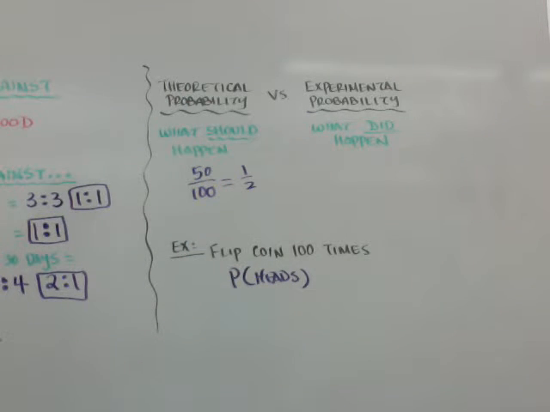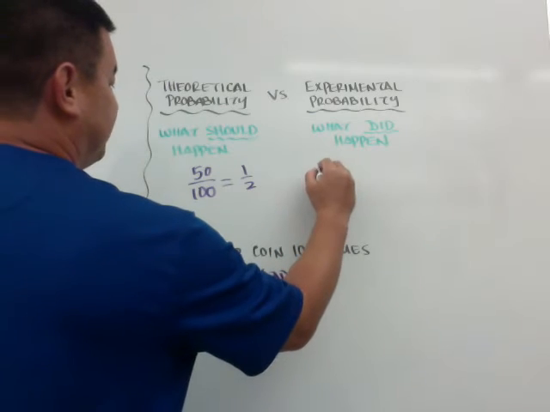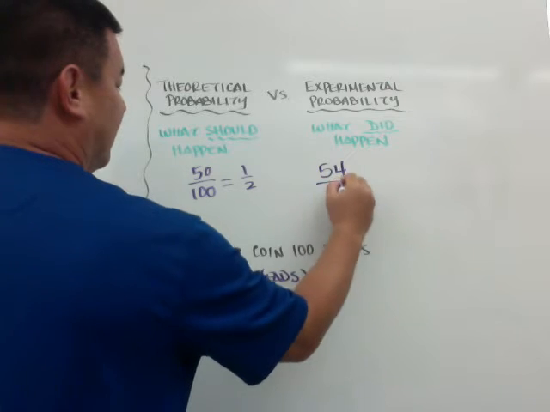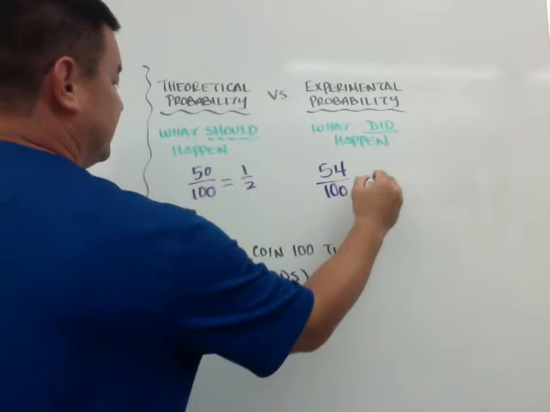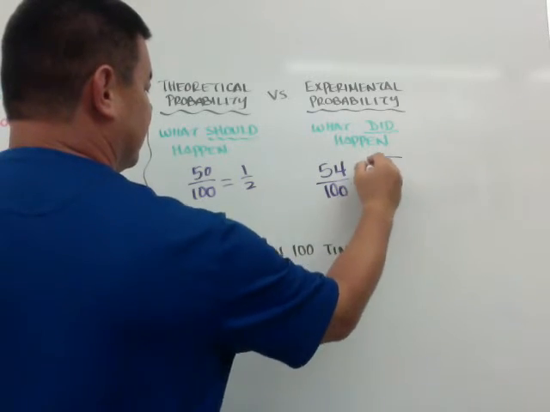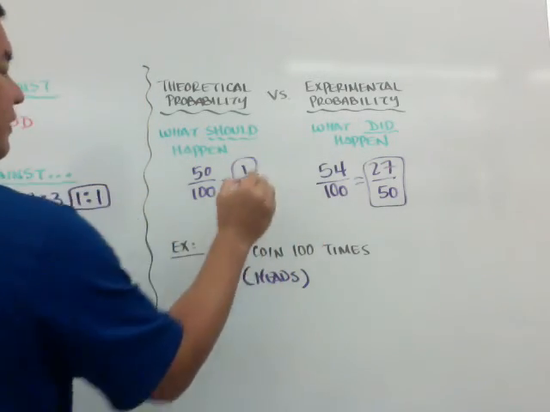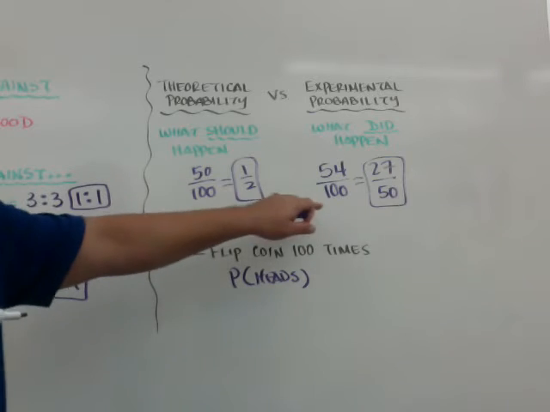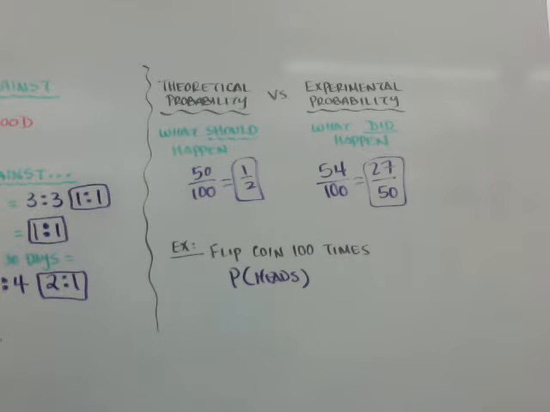But if you actually flip the coin 100 times and you got 54 out of 100, then you simplify that down to 27 over 50. So in theory, you should have got this, but in actuality, when you did the experiment, you got that. That's a simple thing of theoretical versus experimental: what should happen, what did happen when you did it.